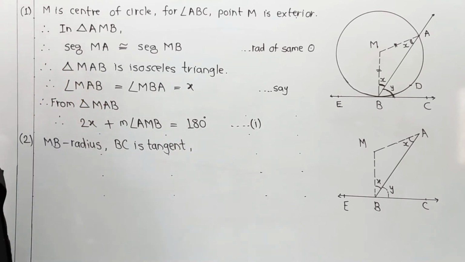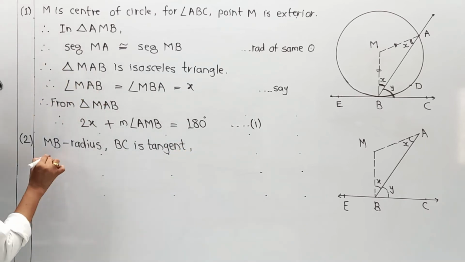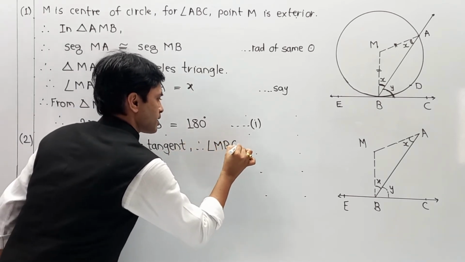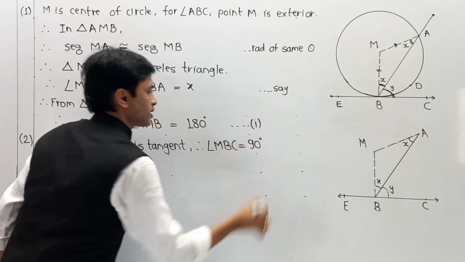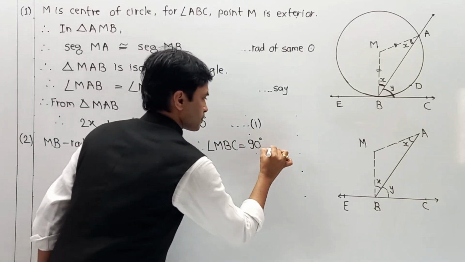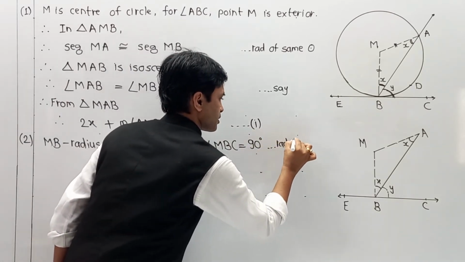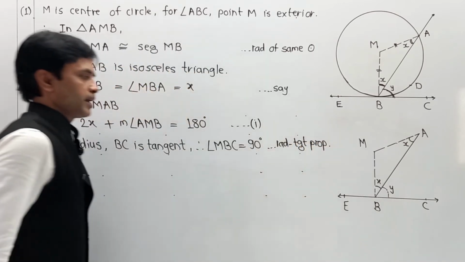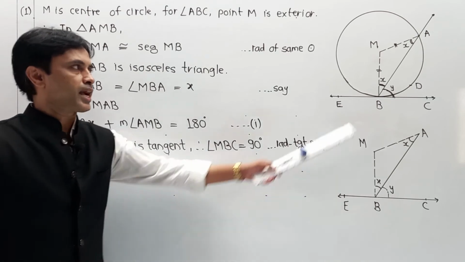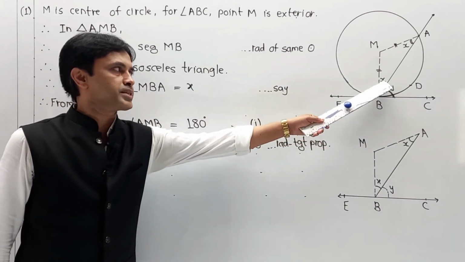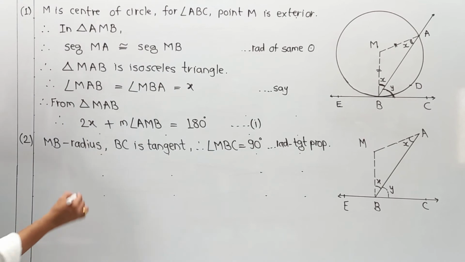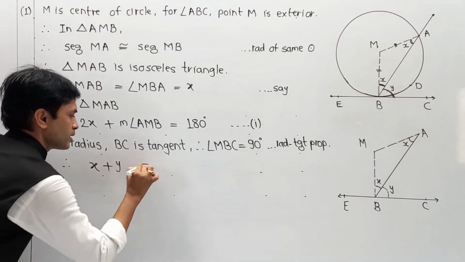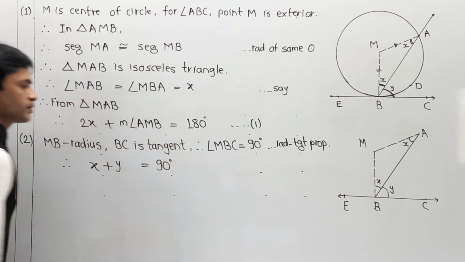Therefore, angle MBC is 90 degrees by the radius-tangent property. If MBC is 90 degrees, that means X plus Y is 90 degrees. So I am going to write the next equation, that is X plus Y is equal to 90 degrees.